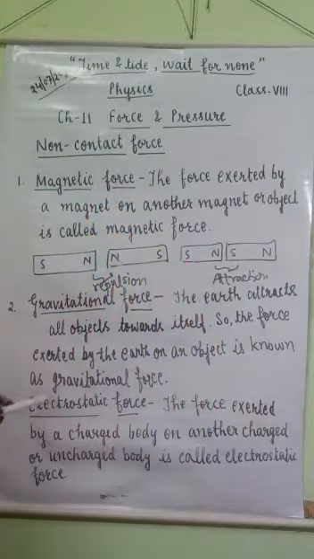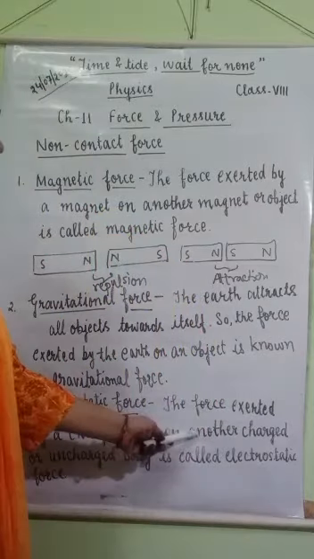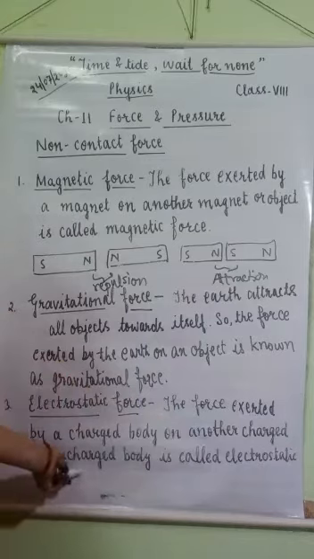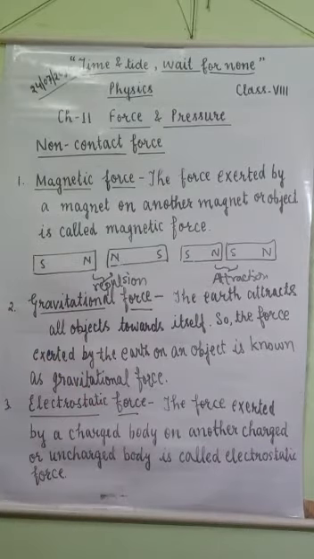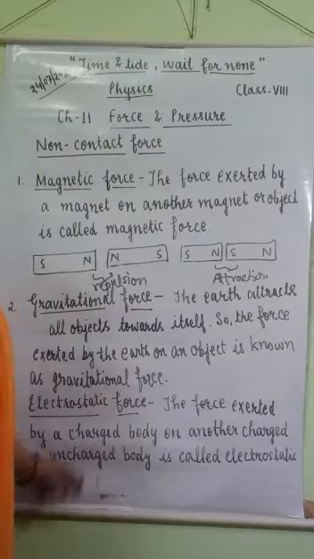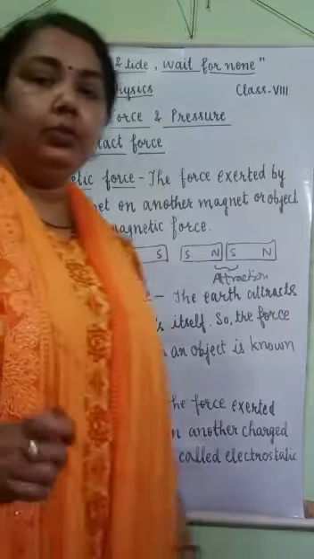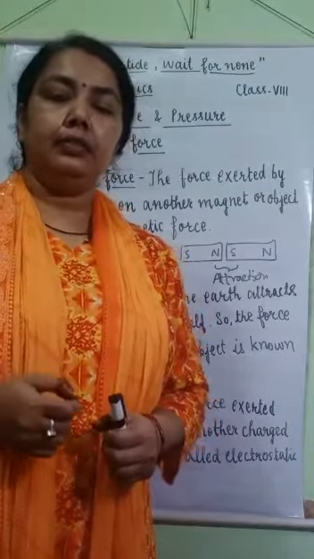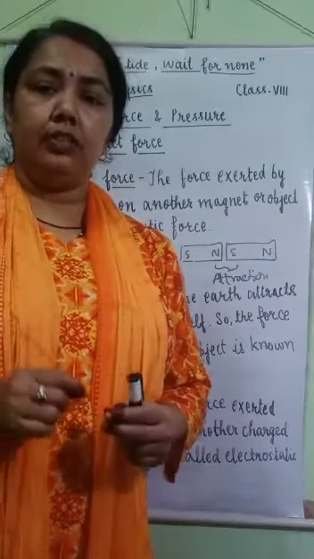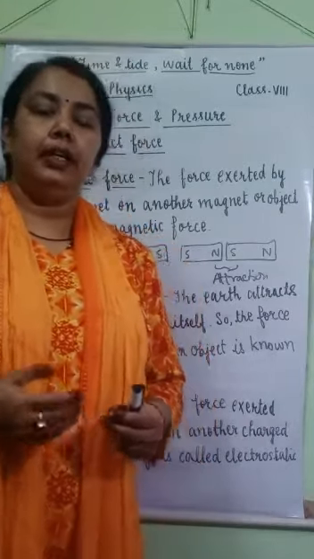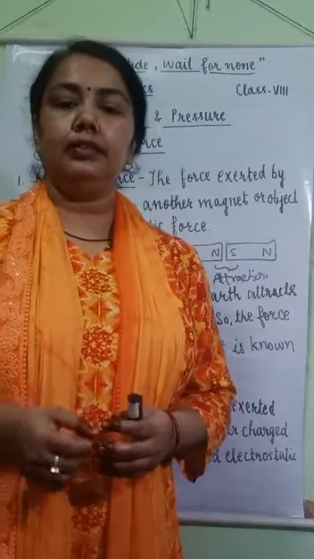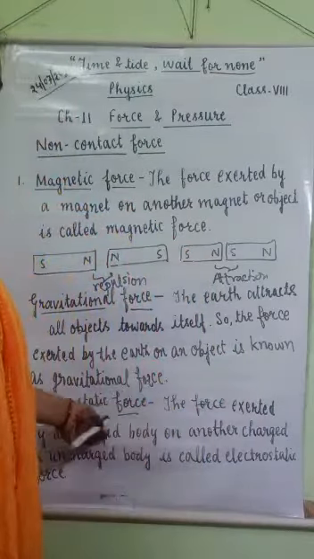Next is electrostatic force. The force exerted by a charged body on another charged or uncharged body is called electrostatic force. One example of electrostatic force: when you rub your plastic scale with your dry hair and bring it near small pieces of paper, it attracts the small pieces of paper towards itself. This is an example of electrostatic force.